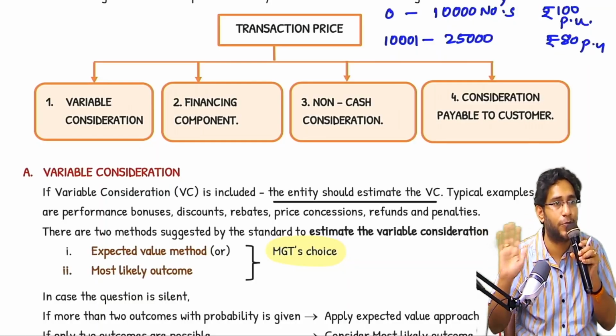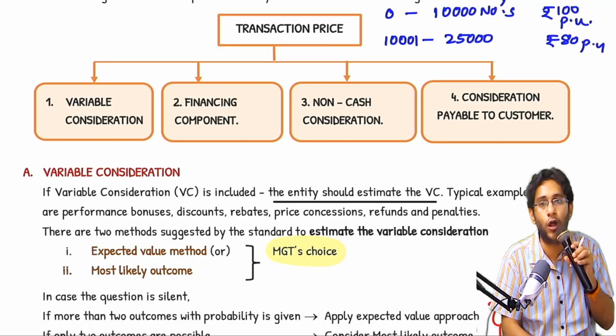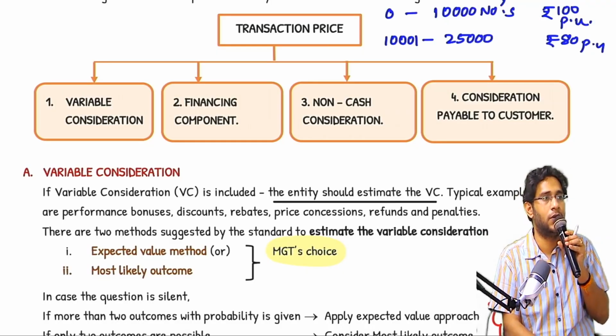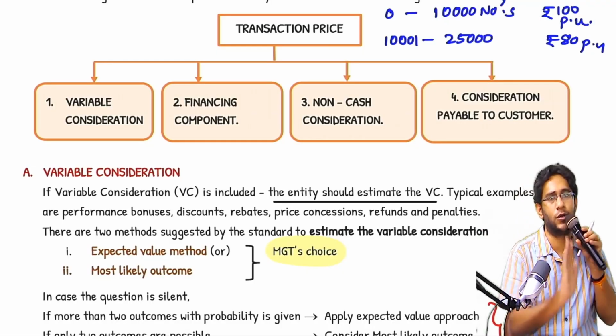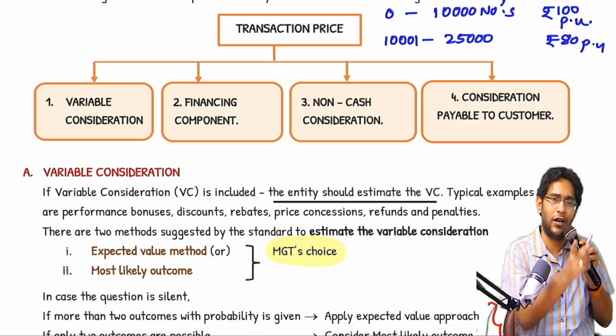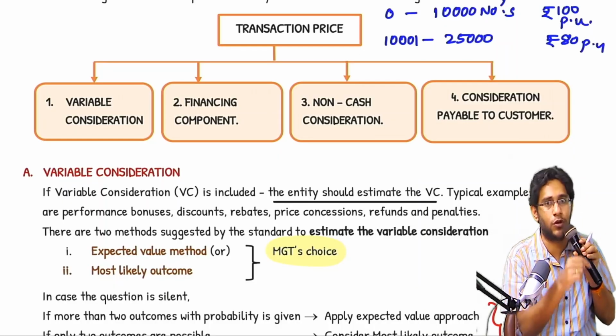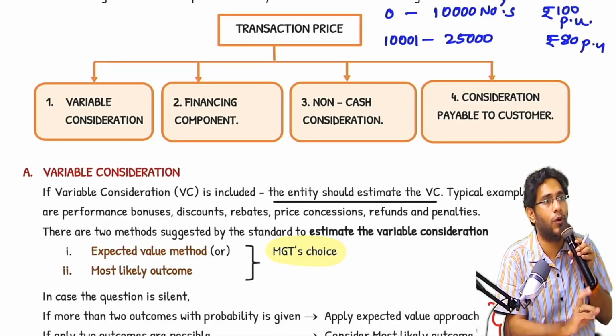Retrospective reduction of price. This is also called a volume based discount. You buy more volume, take a discount. Today you pay 100, later I will make it 80 for you, even for these goods that you are buying now, depending on the volume you are buying.